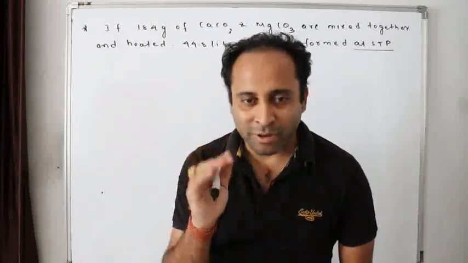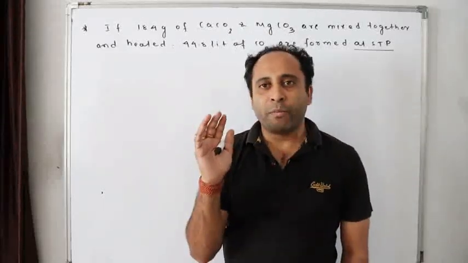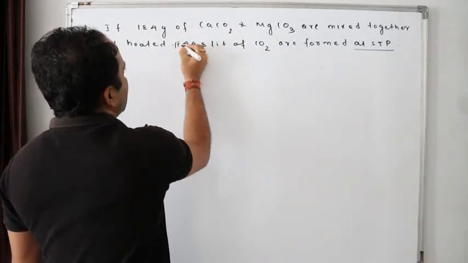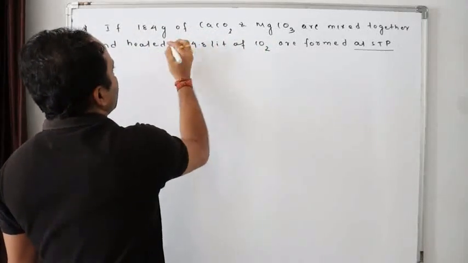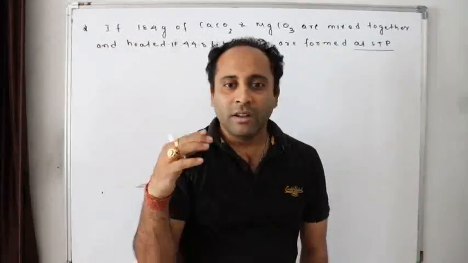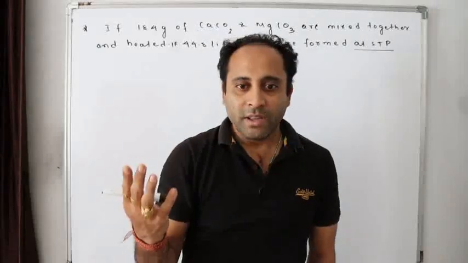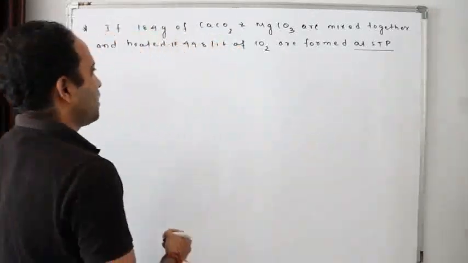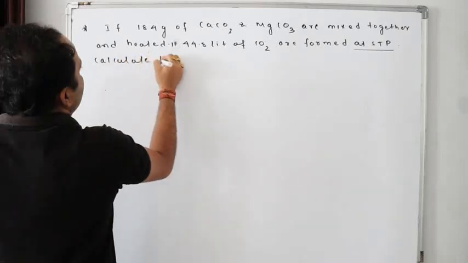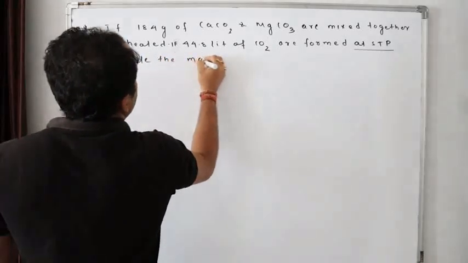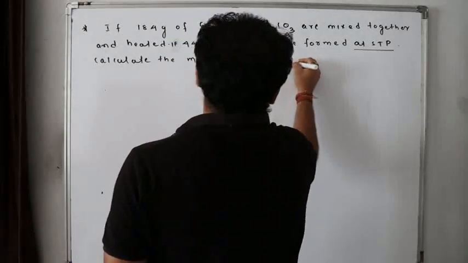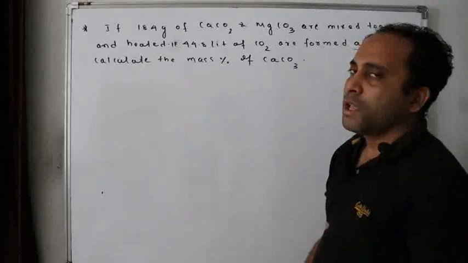Don't listen about that also, you'll get confused. We are very small kids. If 44.8 liters of carbon dioxide are obtained at STP, calculate the mass percent of calcium carbonate. Listen carefully what I am saying.